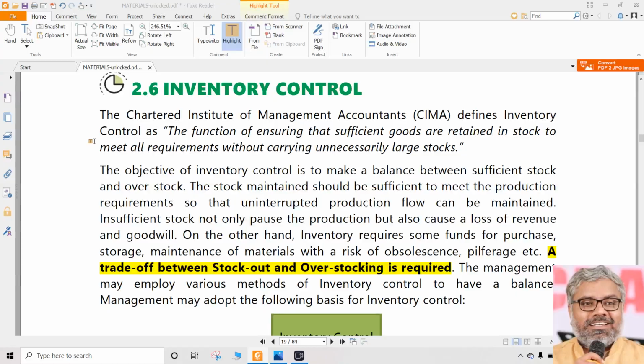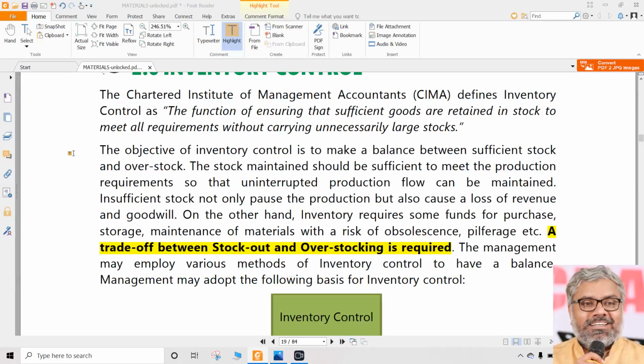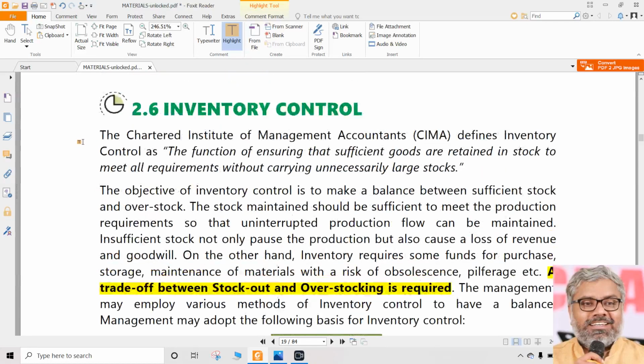But of course, everything is really going to be useful and important in real life. Actually, while doing this in the factories, each and every aspect we are discussing here will be very important, no doubt. But from the examination point of view, some are important for theory questions, some are important for numerical questions. In that sense, inventory control is going to be very important from a numerical question standpoint, and it is almost 100% guaranteed that a question will appear from this portion of the chapter on materials. So let us focus on this very attentively.